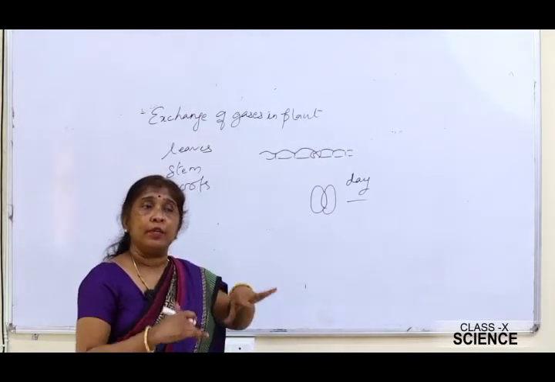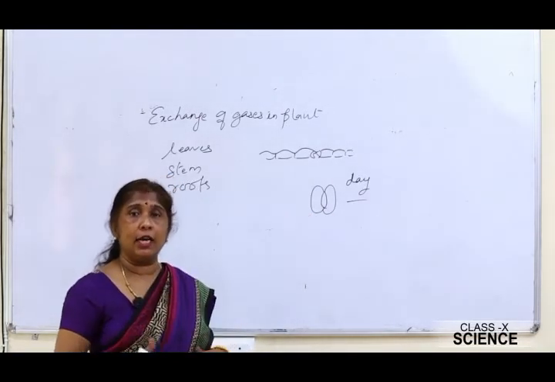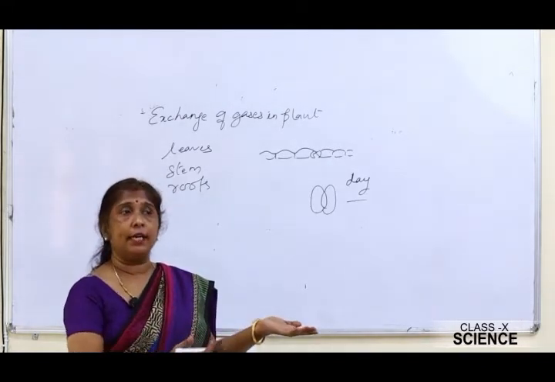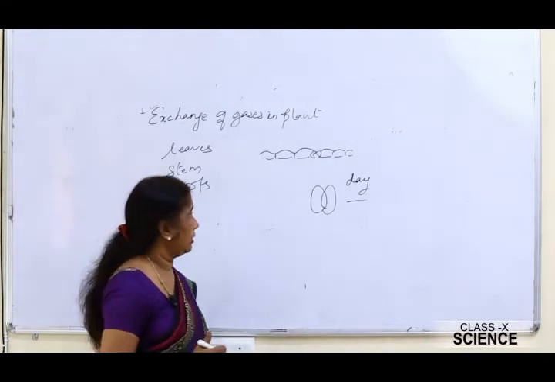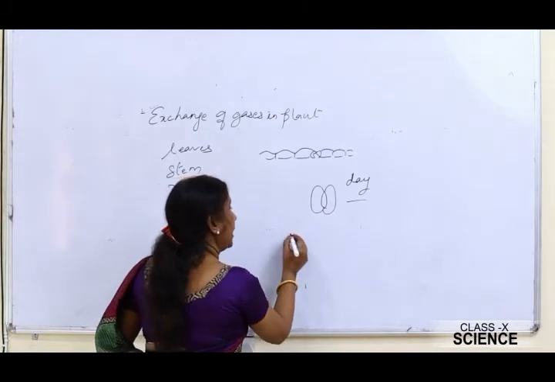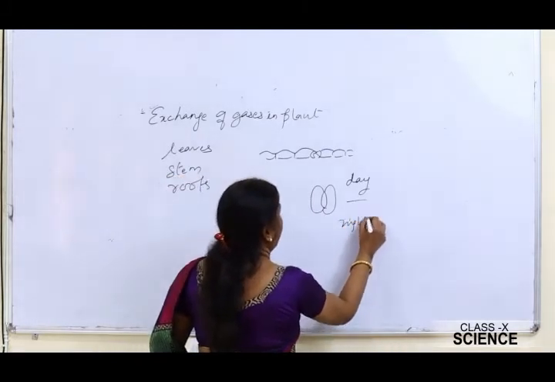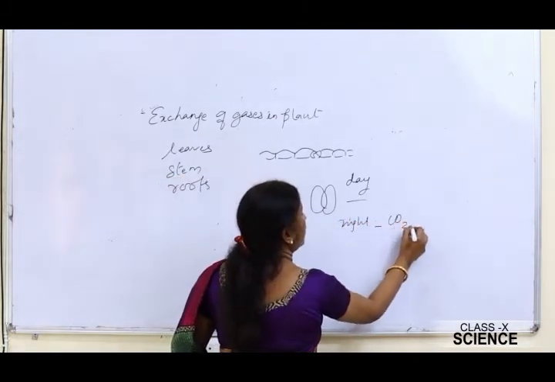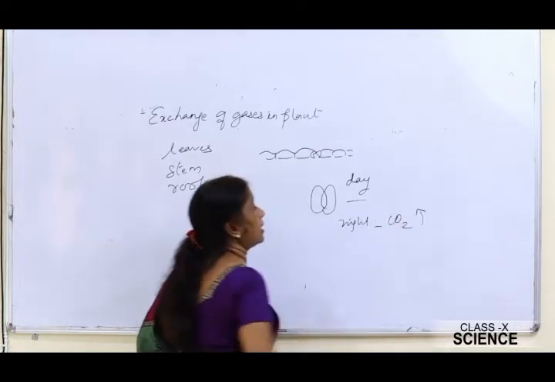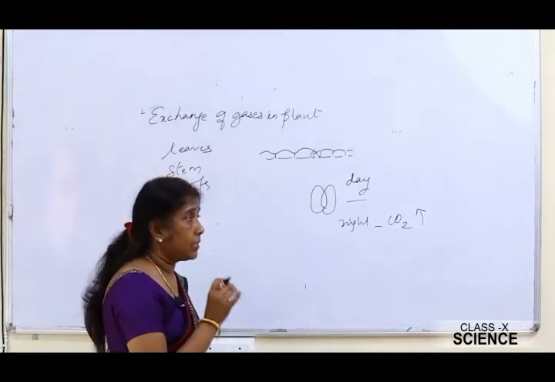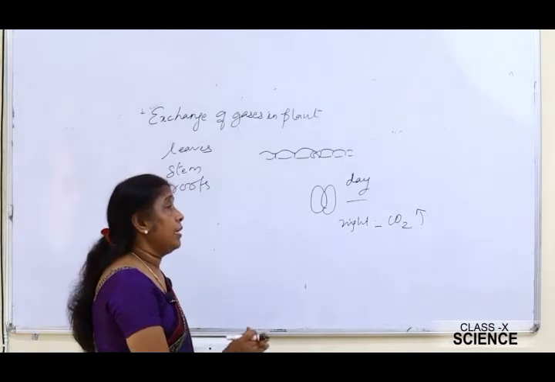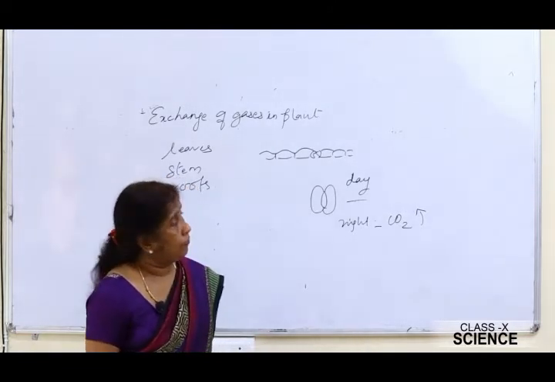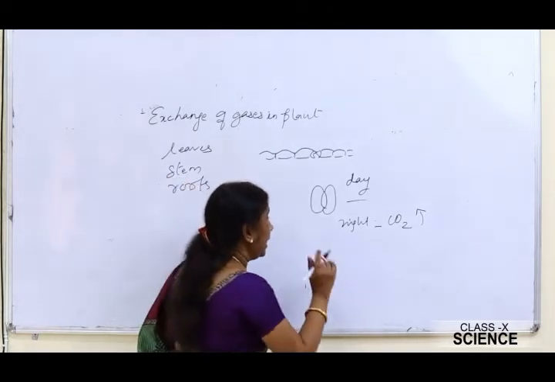At that time the plant starts giving out carbon dioxide and taking in oxygen. The carbon dioxide given out by the plant during the night is utilized by the plant during the day for photosynthesis.